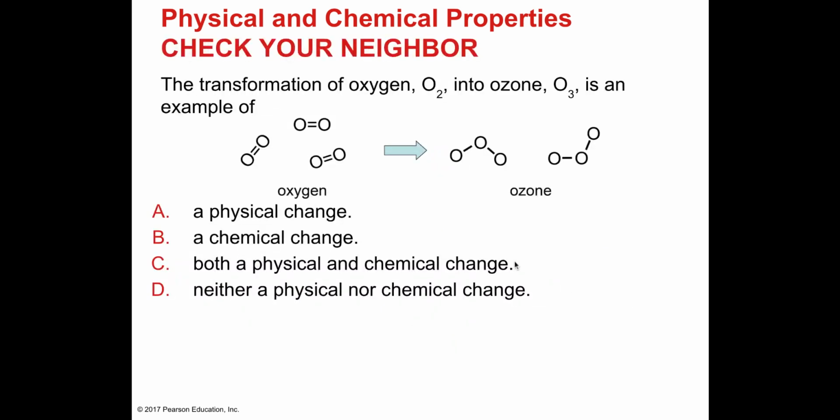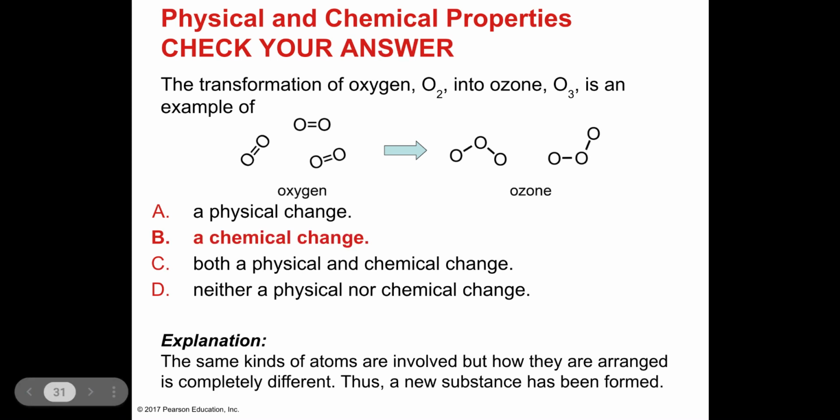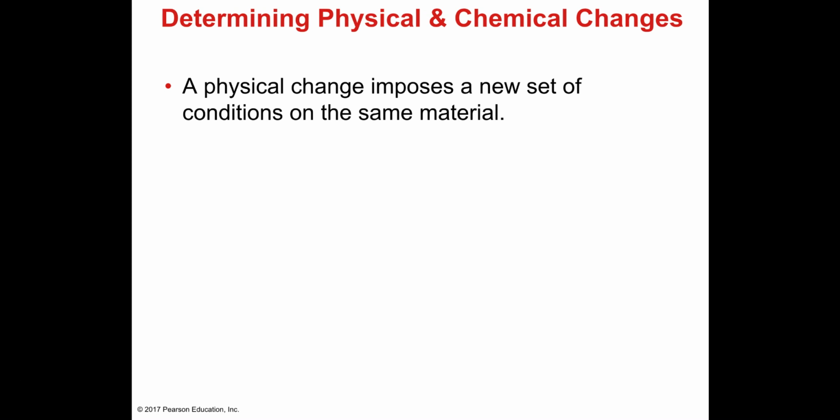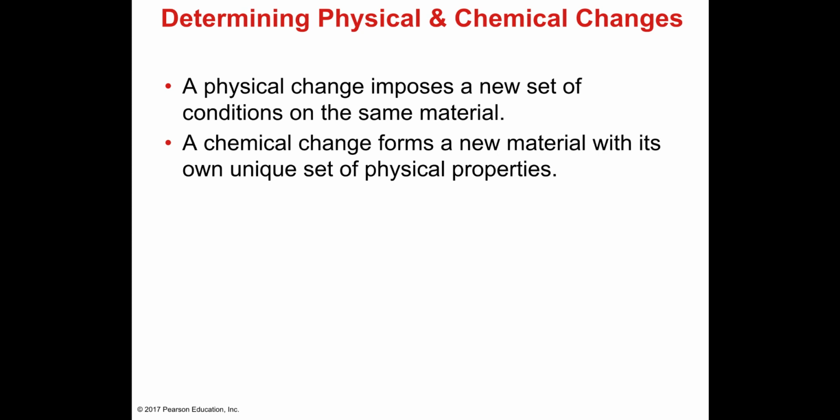All right, let's check this out. The transformation of oxygen into ozone is, again, a chemical change, because the identity of the substance is changing from oxygen to ozone. A physical change imposes a new set of conditions on the same material. A chemical change forms a new material with its own unique set of physical properties.